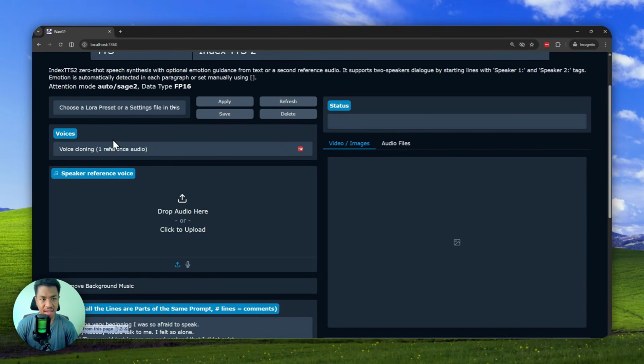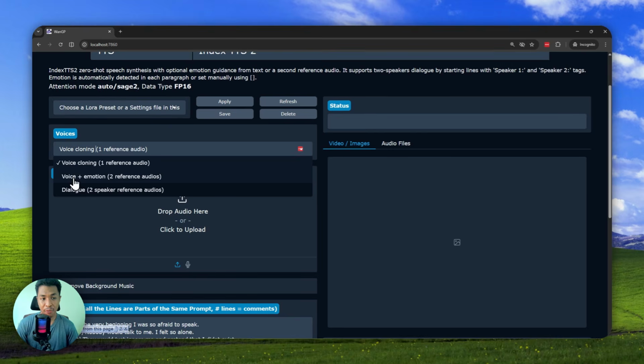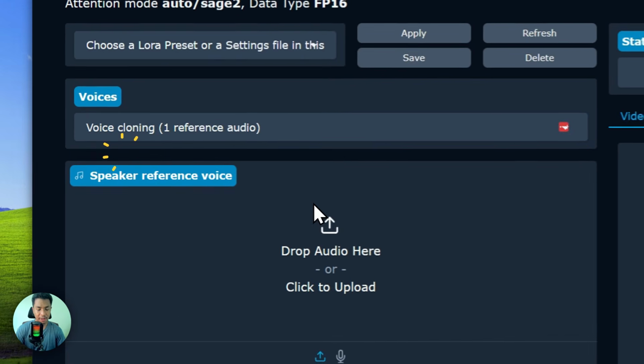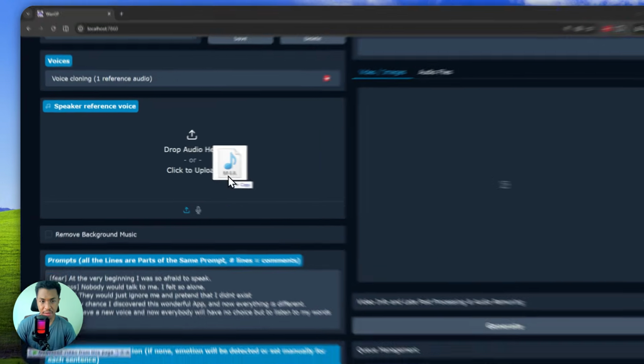Now for the voices, there are 3 different options. You can provide a voice cloning. You can also create a voice cloning plus emotion. This will make the audio more human, more realistic, but you have to provide 2 different audio, one for the regular voice and the other one full of expression. But for simplicity, I'll just use voice cloning. And by the way, you can also use a dialogue mode, but I'll just focus on voice cloning here. Now, after that, you can upload the audio file that you have created or recorded earlier. I'm going to just drag and drop the sample that I've created.